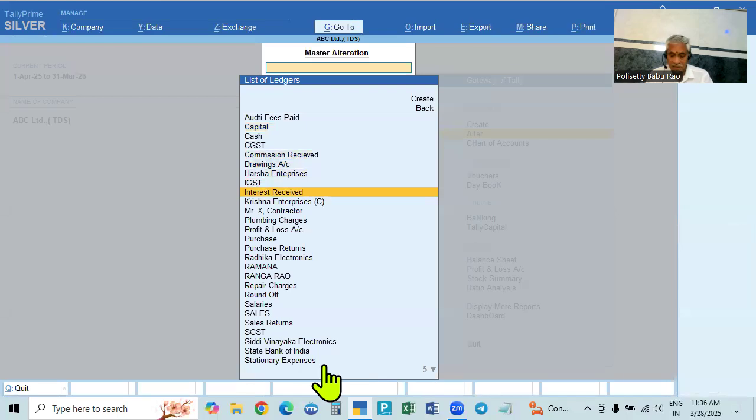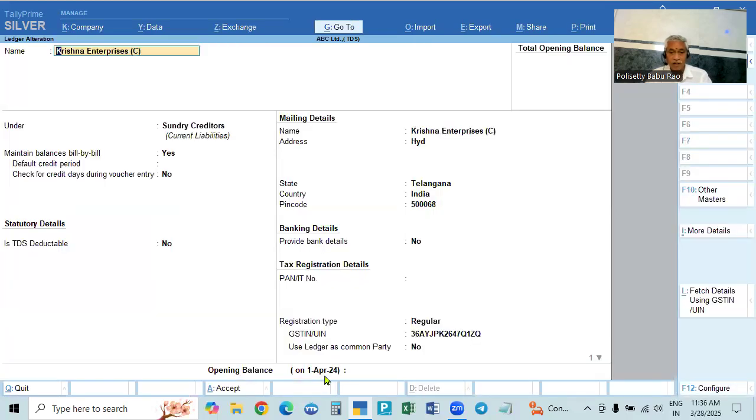And if you go to any party, it will not show any opening balance of 1st April 25. 1st April 24 is the first year for us, so there is no opening balance. If there is any opening balance, it will show for that year only. If you go to 25/26, it is not showing any opening balance. If you go to 26/27 also, it will not show any opening balance. It will show only 1st April 24, when these accounts were started, the first year we recorded, 24/25. If you had 23/24 also, then it would show 1st April 23. It will not show the balances.